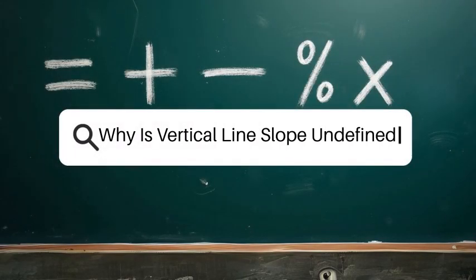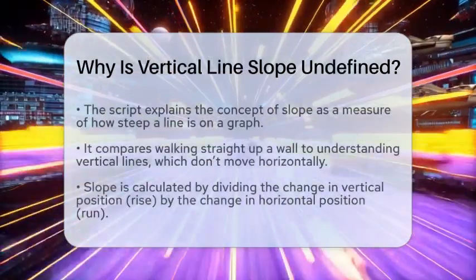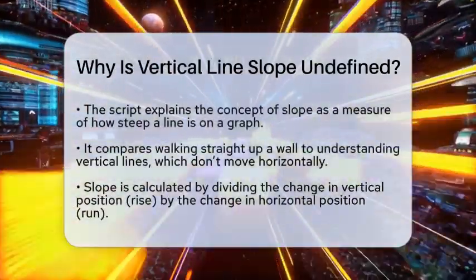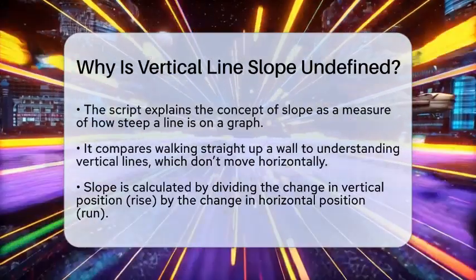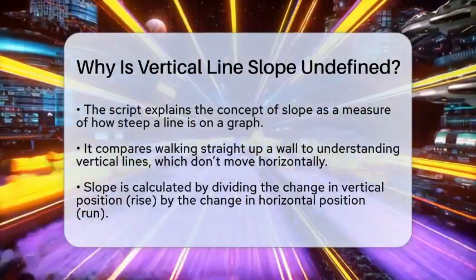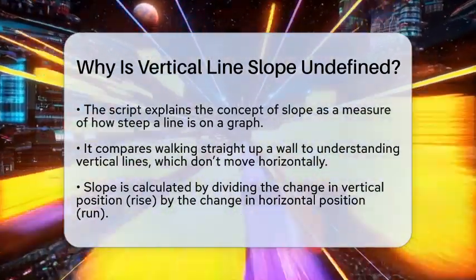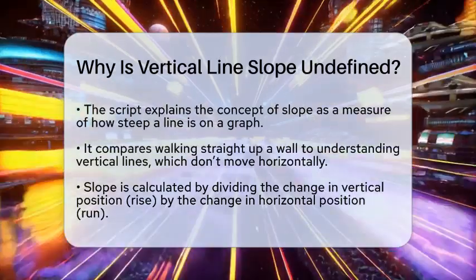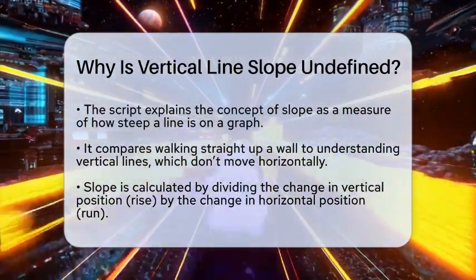Why is vertical line slope undefined? Imagine trying to walk straight up a wall without moving forward or sideways. It's impossible to measure how steep that wall is because you're not moving horizontally at all. That's similar to what happens when we look at a vertical line on a graph.